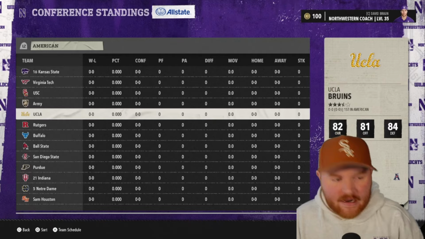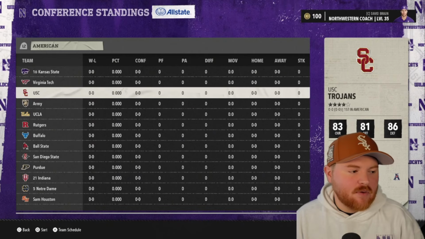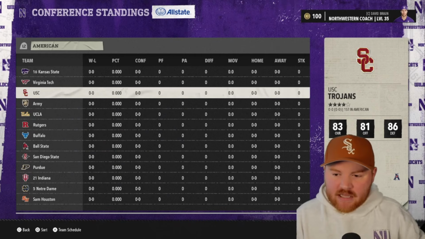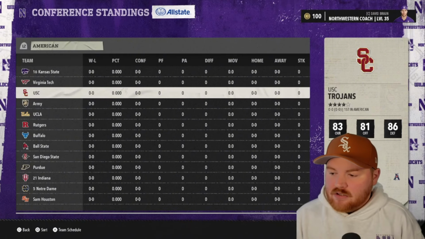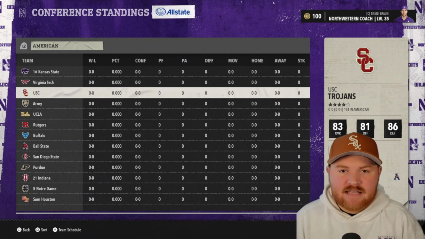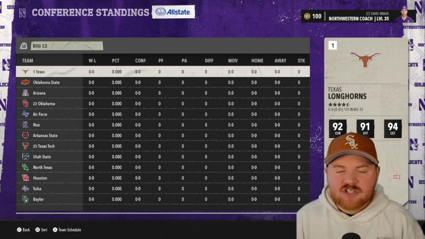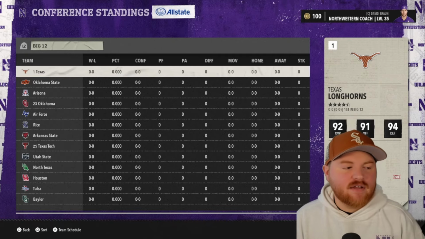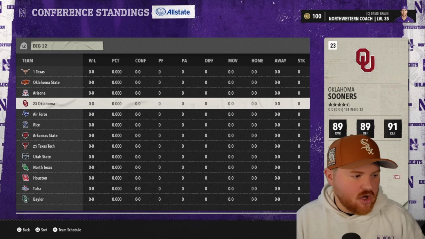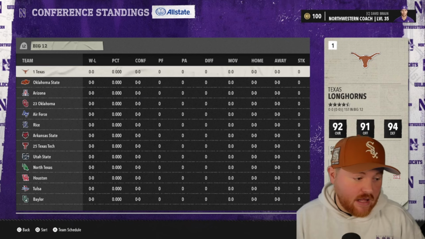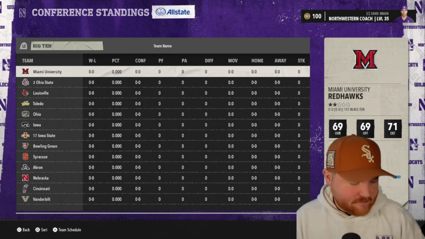So for instance, in this one, Notre Dame's the top team. The next team that we had was USC, which made the most sense. So we built around Notre Dame and USC. There's some that don't make exact sense because we had to take from a particular ranking level, but as much as possible, we try to stick around geography and rivalries to make these interesting conferences. So we get Oklahoma and Texas together, Oklahoma State. We got a lot of Big 12 teams in this one, plus quite a few Mountain West teams.